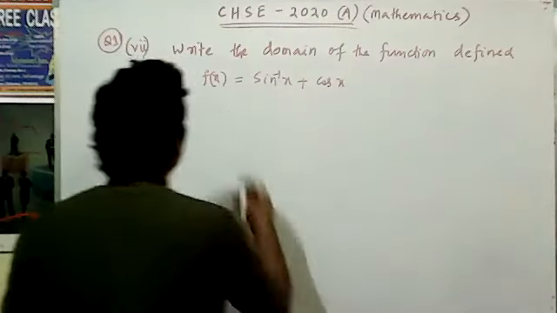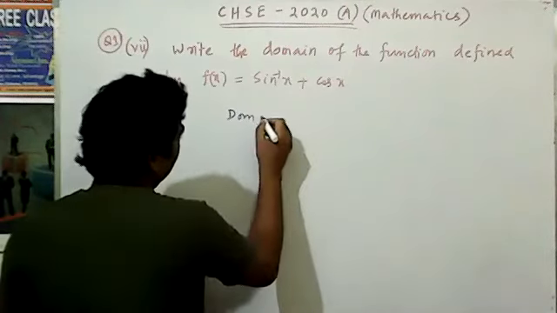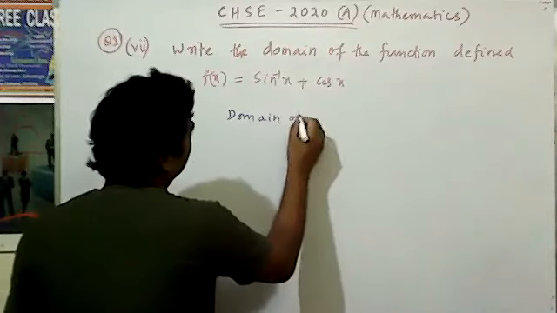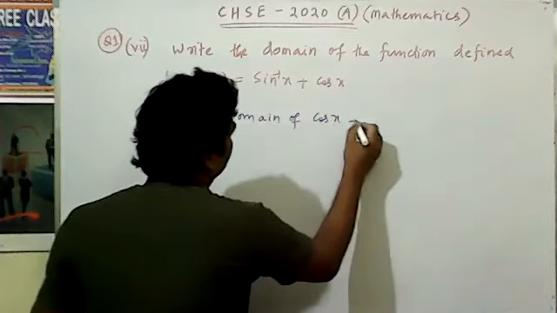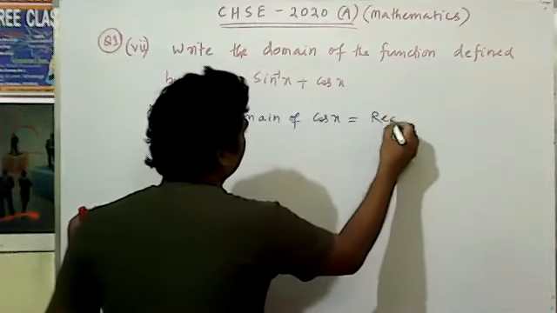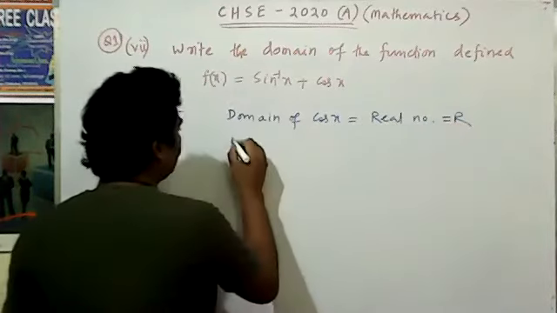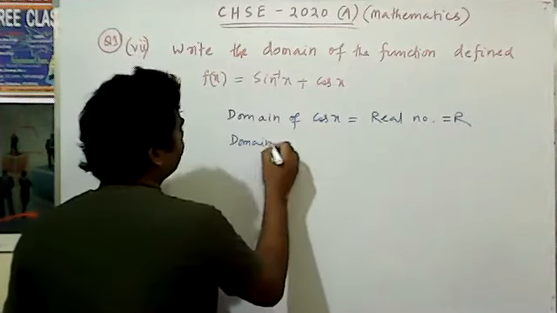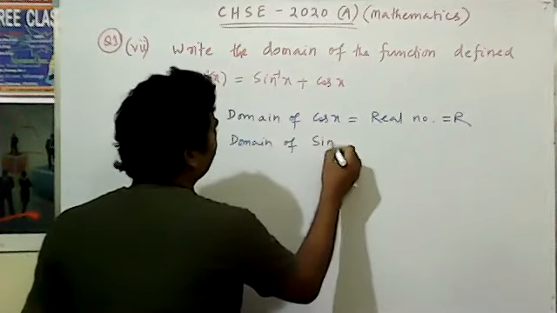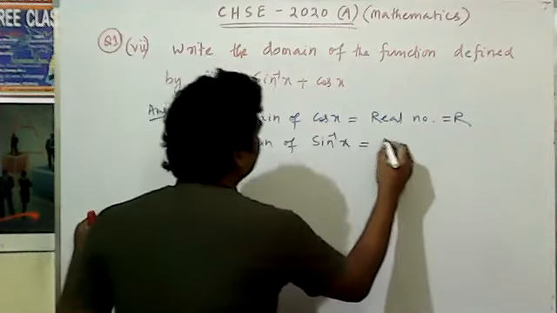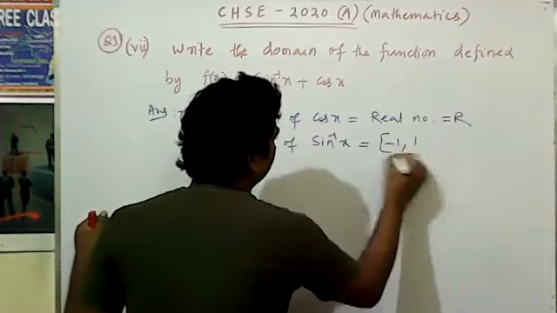We know that the domain of cos x is equal to the real numbers, and the domain of sin inverse x is equal to -1 to 1.